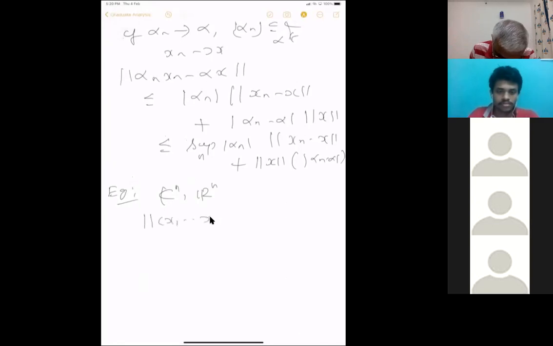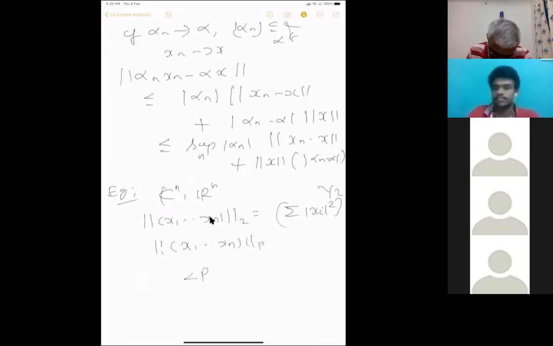We can consider this norm: the norm of (x1, ..., xn) equal to the summation of mod xi squared, whole power half. You can call this norm 2. Or you can talk about the p-norm, where p is greater than or equal to 1 and less than infinity, equal to the summation of mod xi to the power p, whole power 1 by p.